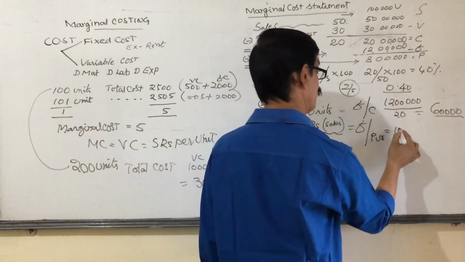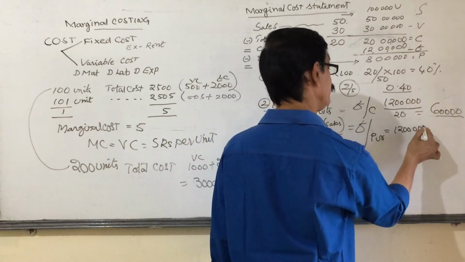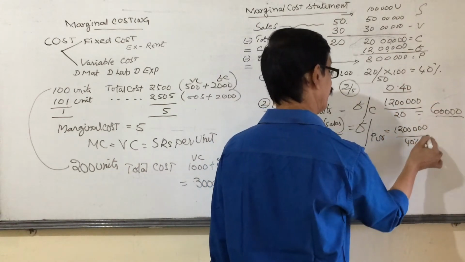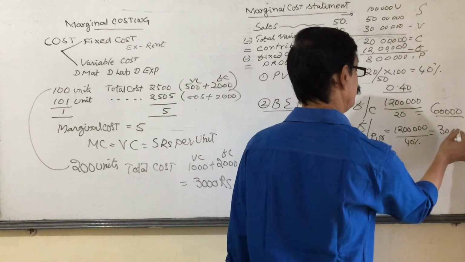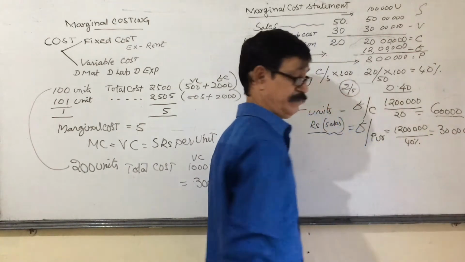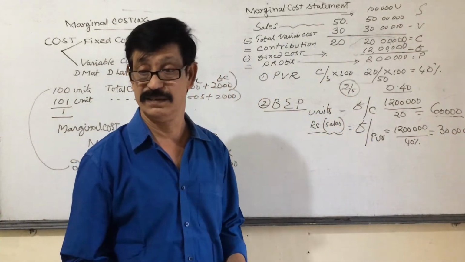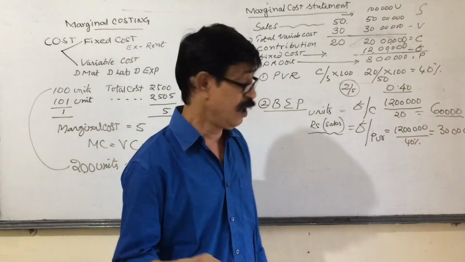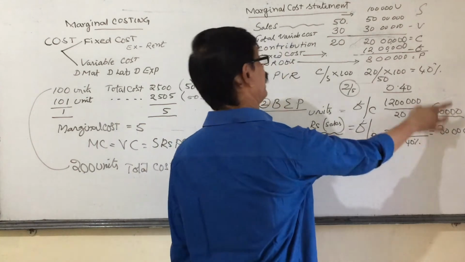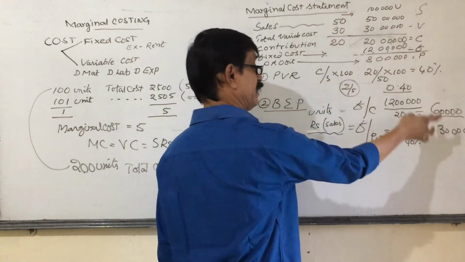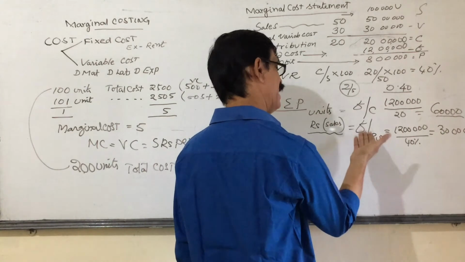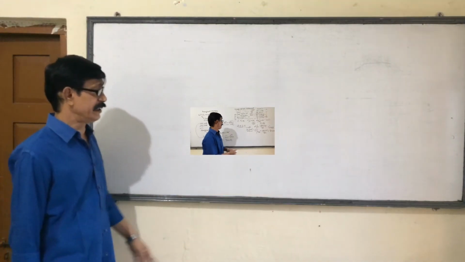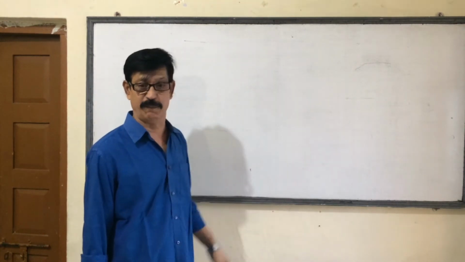Or fixed cost 12 lakhs divided by PVR, which is 40%, that also gives 30 lakhs. Understand or not? How did I get break-even sales 30 lakhs? I told in two ways. One is break-even units at the rate of sale price 50, that is equal to 30 lakhs. Or the direct formula, fixed cost divided by PVR. Well, dear students, we covered up to break-even point.